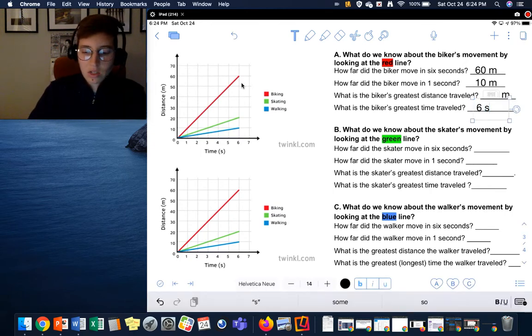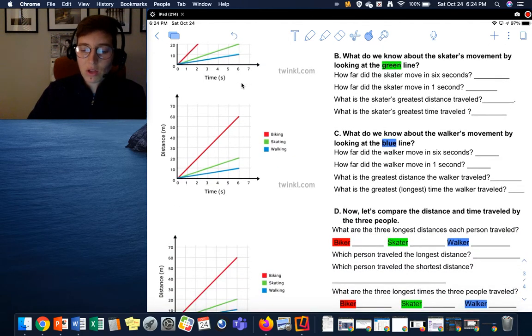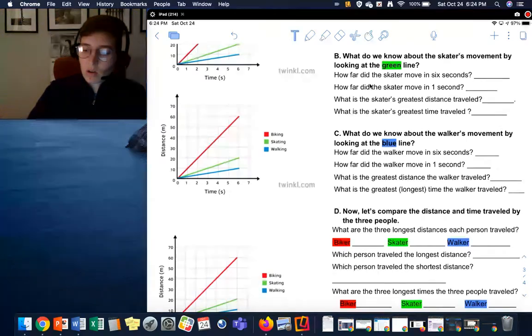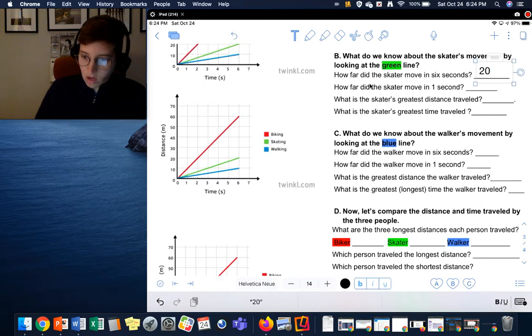All right, now let's take a look at our green line. What do we know about the skater's movement by looking at the green line? How far did the skater move in 6 seconds? So this is the same graph copied here. So in 6 seconds, we hit the green line and go over to distance, and we see that in 6 seconds, the skater moved 20 meters.